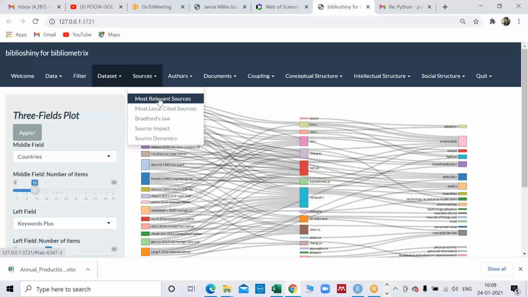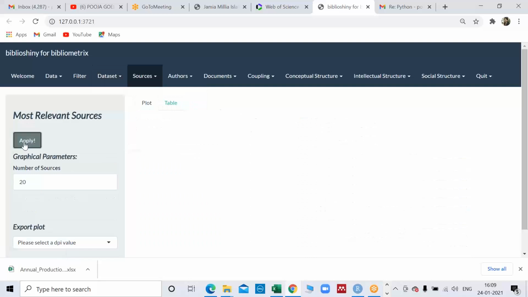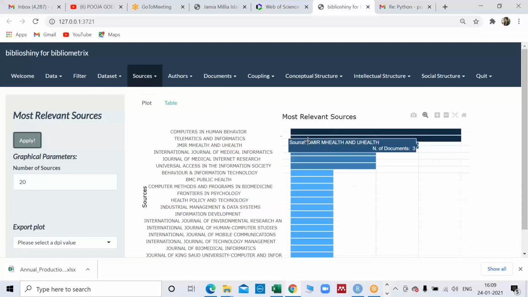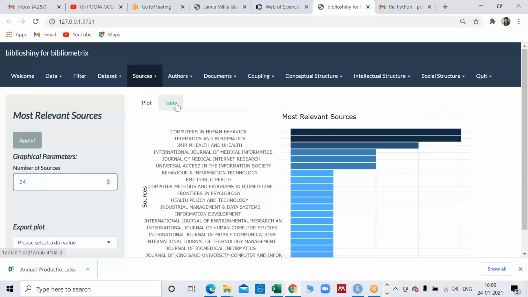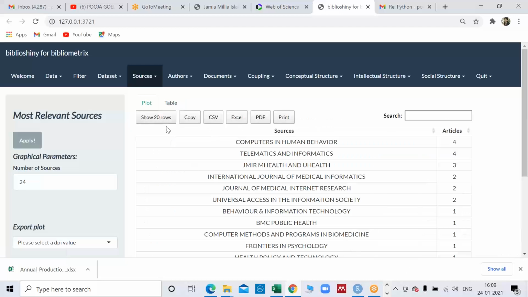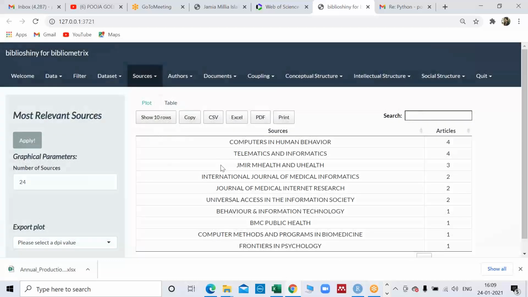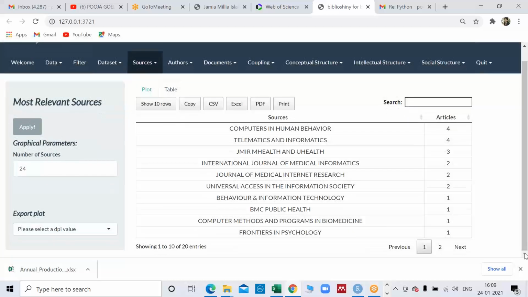Then moving further, sources. Now for most relevant sources, I want to see the top 20 journals in my field, which are publishing in this particular domain. This particular file is related to smartwatches, or wearable devices. So Computers in Human Behavior is a leading journal, then these are the other journals. You can take the top 20, or any other number of sources. You can limit that also. You can take out the table also. If you want all the rows, show all. If you don't want to see everything, choose 10 rows. So you can customize your output a little bit here.